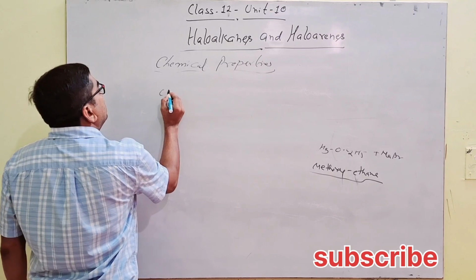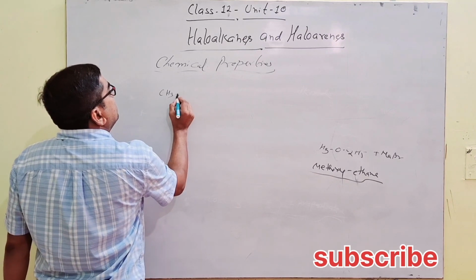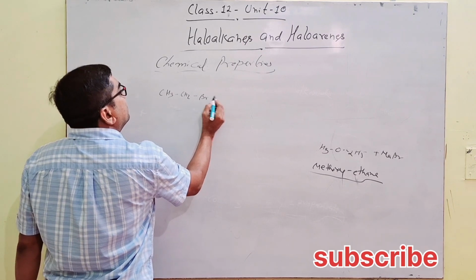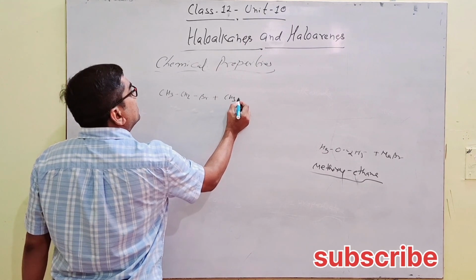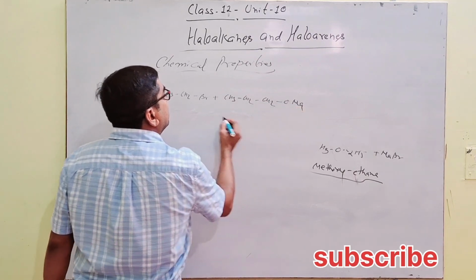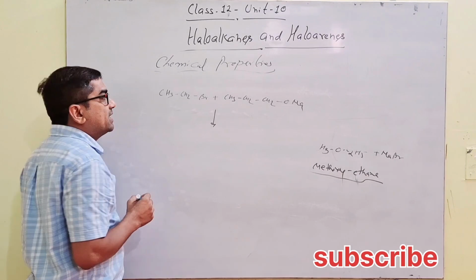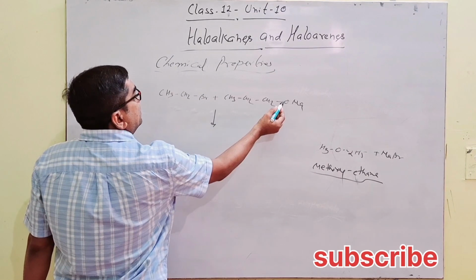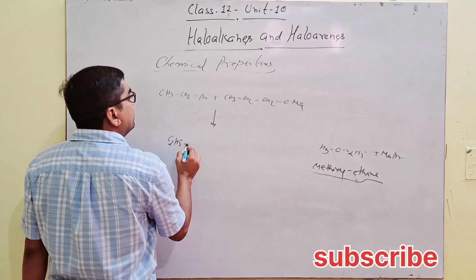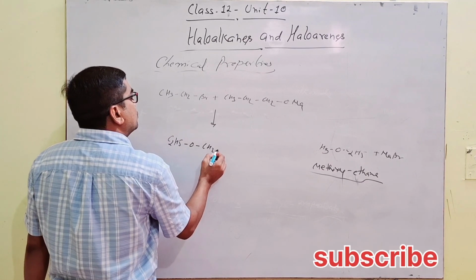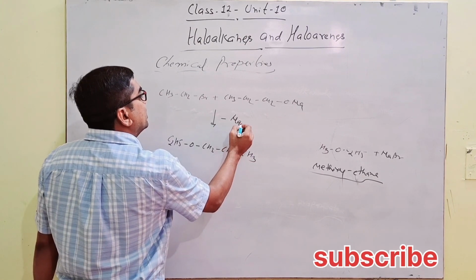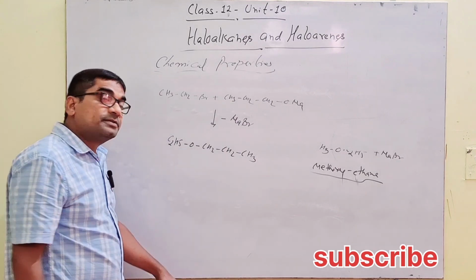Taking next example, like CH3CH2Br reacts with CH3CH2CH2ONa, sodium propoxide. Here elimination of Br, formation of C2H5OCH2CH2CH3 with elimination of NaBr as byproduct.